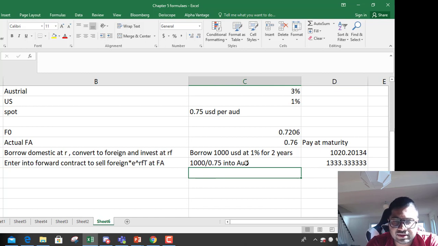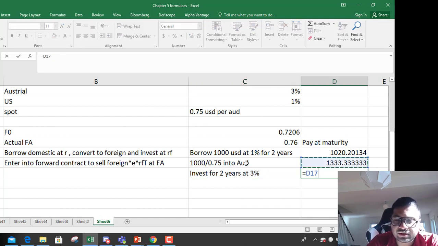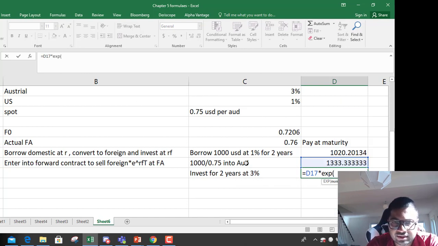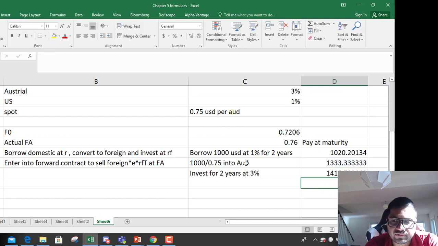This 1333 AUD you are going to invest for 2 years at 3% interest. How much do you get at maturity? 1333 invested at 3% interest for 2 years, so you're going to get 1415.